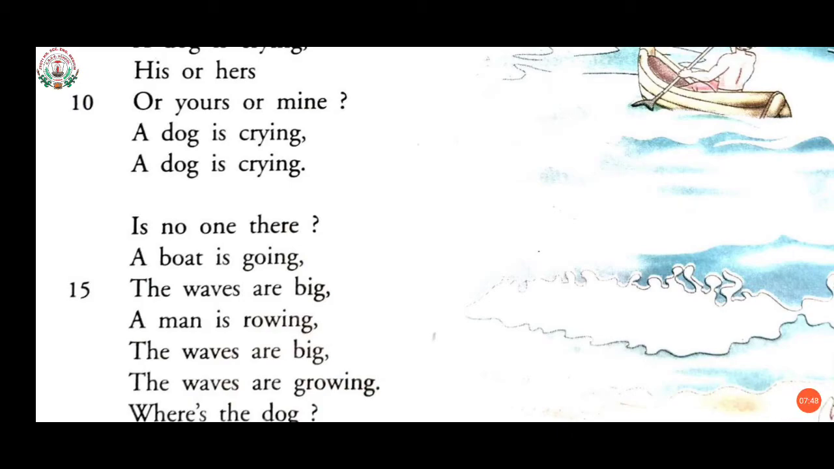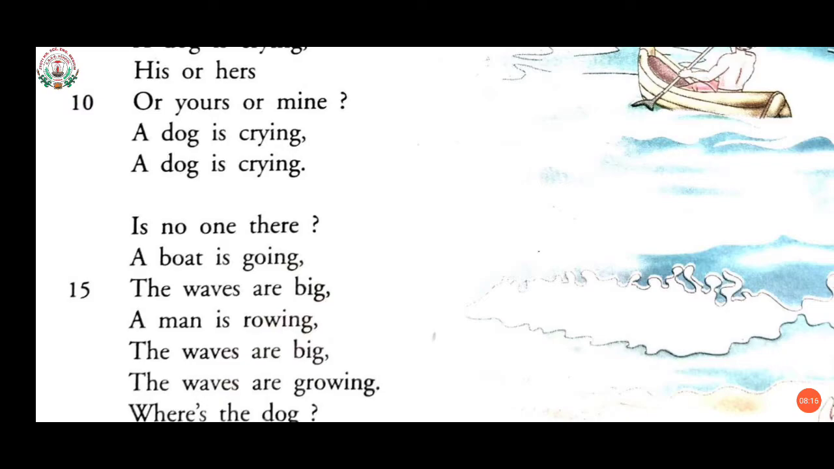A boat is going, the waves are big. Now, the poet saw that the dog is crying continuously for help. Is no one there? Now, the poet is asking whether anybody is there to help that dog. A boat is going. Now, after this, the poet saw one boat.